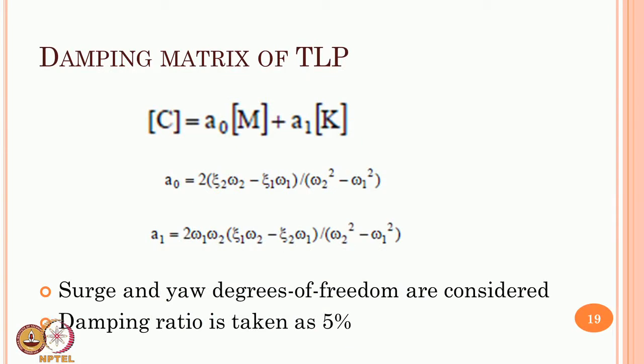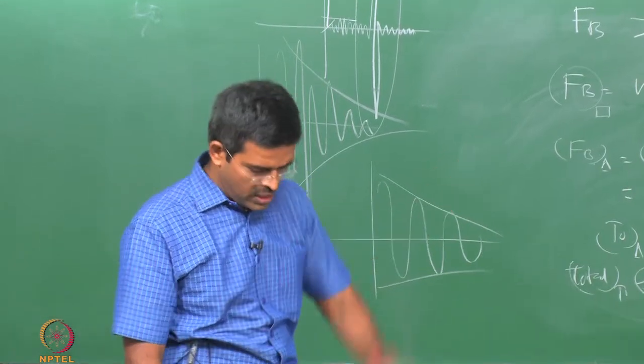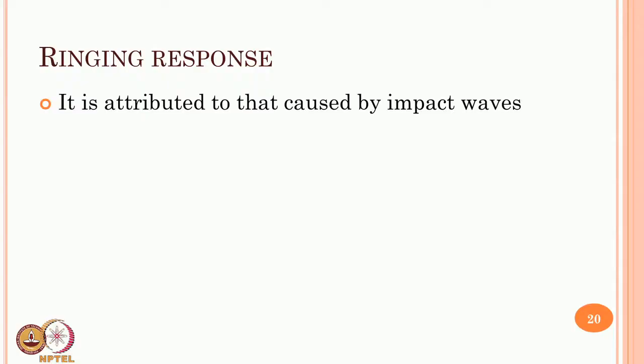We all know the conventional mass matrix and stiffness matrix, we need not repeat that. Let us talk only about the damping matrix here. I am using Rayleigh damping, which is mass and stiffness proportional, where the constants A0 and A1 can be worked out from this. Now here the liberty is to pick the omegas. In this case we have to pick omegas of a closer range, so surge and yaw degrees are picked up, and 5% damping was used as zeta 1 and zeta 2, so that we have uniform damping in all active degrees of freedom. So we picked those bands, found A0 and A1, applied them in the mass and stiffness matrices and got C, which is the Rayleigh damping.